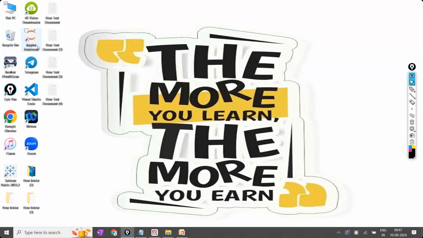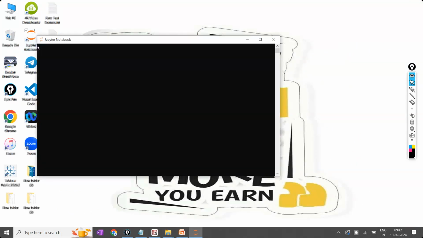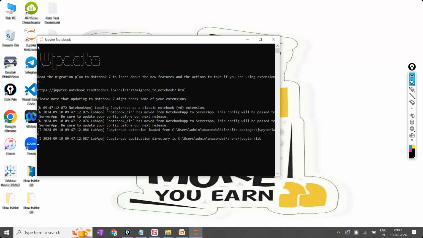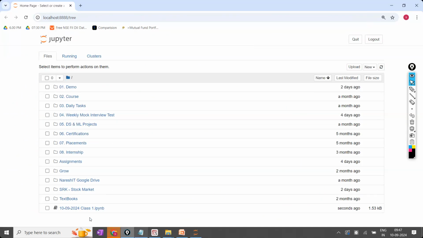Once again, click on the Jupyter notebook. You'll get the black window. Minimize the black window. Don't close that one. Just minimize. And once you get the starting web browser like this, here directly your class file will be available. Click on this, and where you have stopped, till there it will be available as it is.